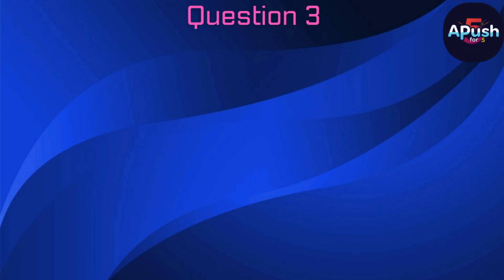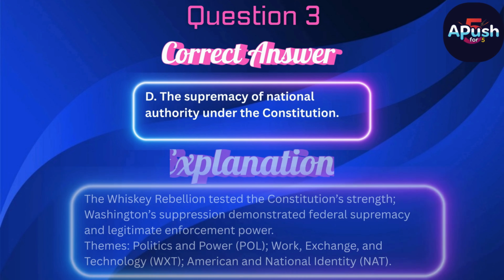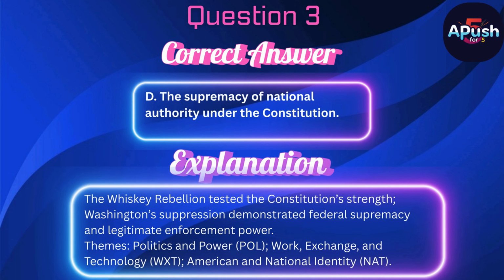The correct answer is D. The supremacy of national authority under the Constitution. The Whiskey Rebellion tested the Constitution's strength. Washington's suppression demonstrated federal supremacy and legitimate enforcement power.